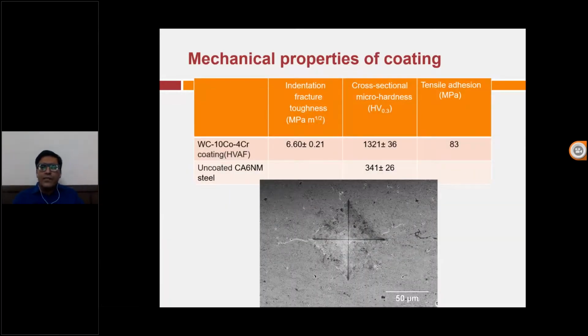Again, these are the mechanical properties. Here you can see when you come to the hardness, it's almost around 1300 on the Vickers scale. So it's almost around 4 times that of the base material. And when you see the indentation fracture toughness, it's giving you very good fracture toughness. What this fracture toughness shows you is that if its value is on the higher side, then the growth of cracks will be limited in the coating.